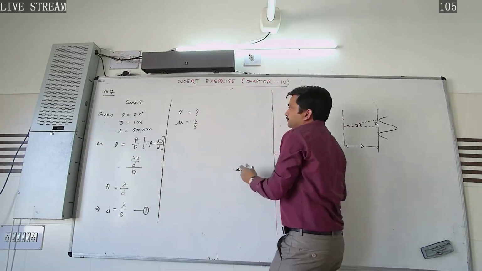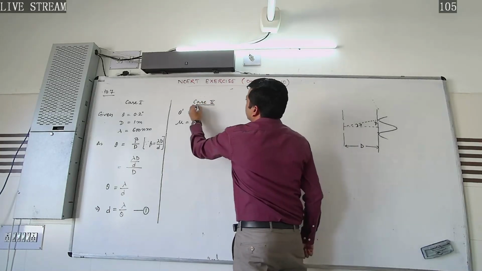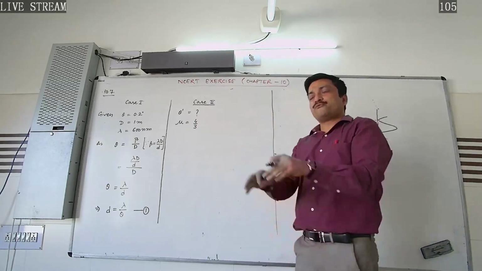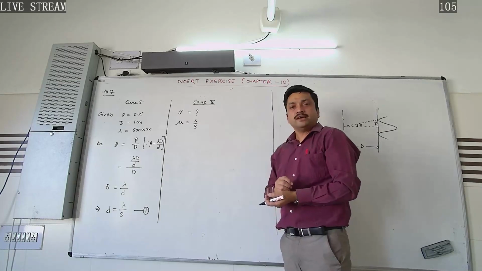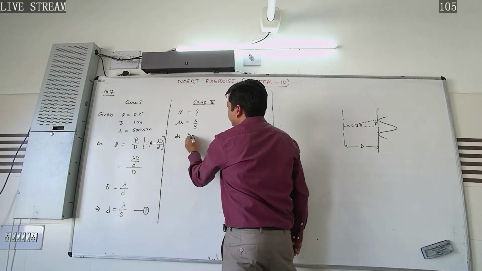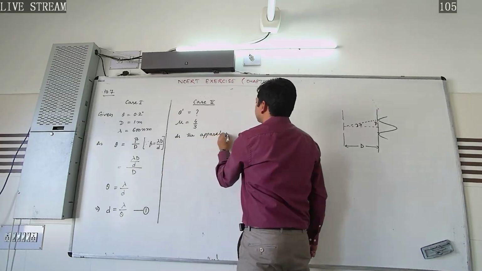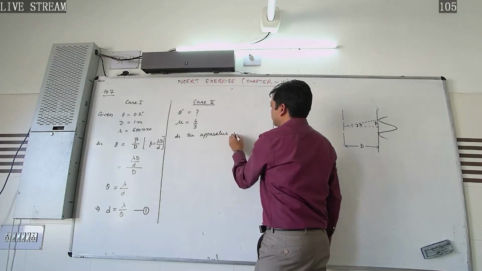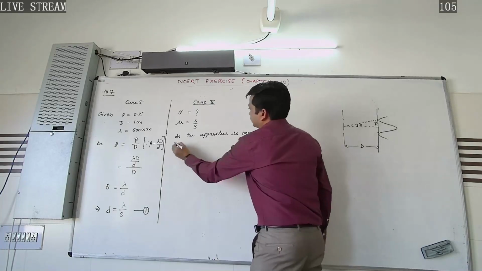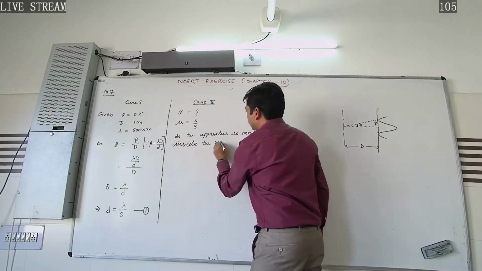Now, in case 2, he is asking what the angular width would be if the Young's double slit experiment is immersed in water of refractive index mu equal to 4/3. So here we again write, as the apparatus is immersed inside the water.